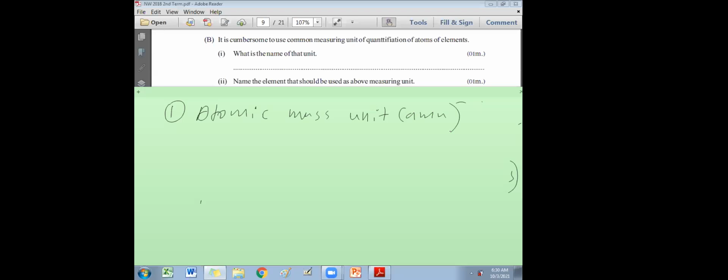The next one, name the element that should be used as above measuring unit. Okay, what is the element used for making this unit? Who can tell me what is the element selected to compare the mass of all the other atoms? What is the standard element used? I'll ask the answer from Nilakshi. Carbon.